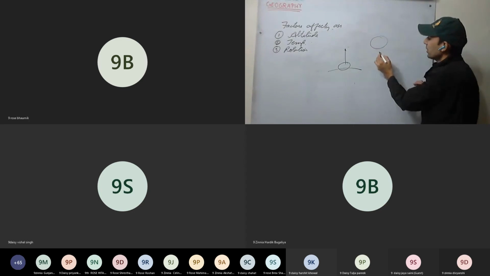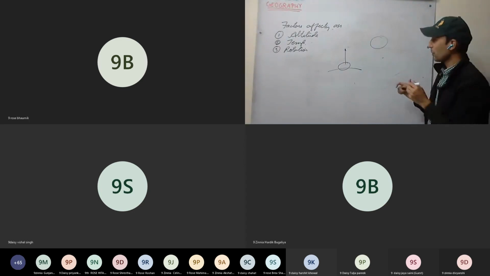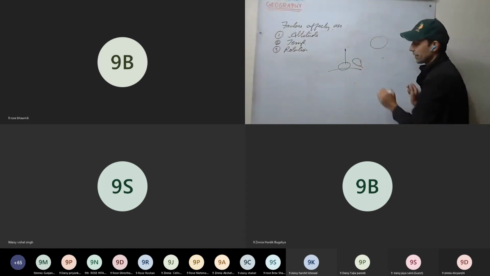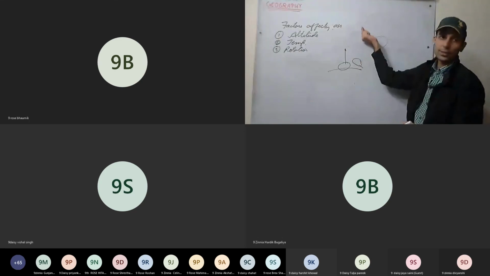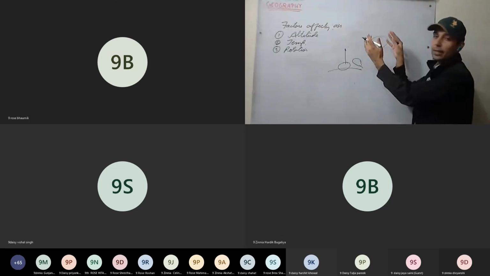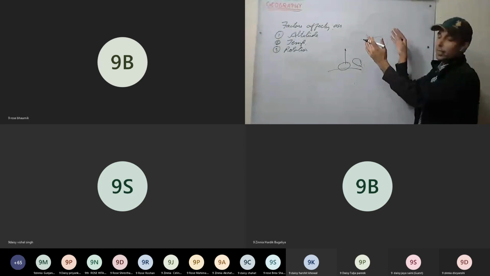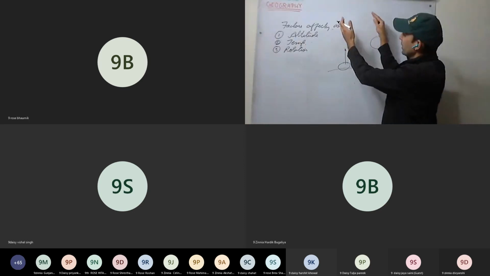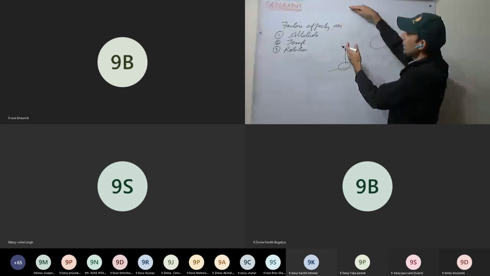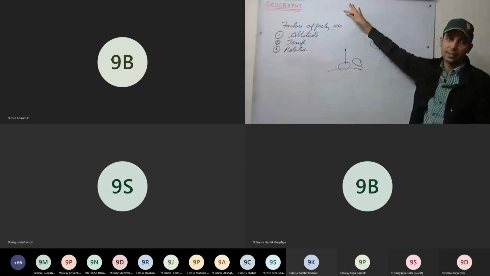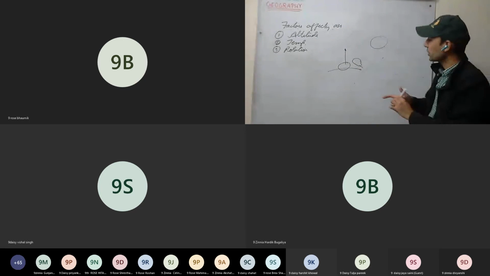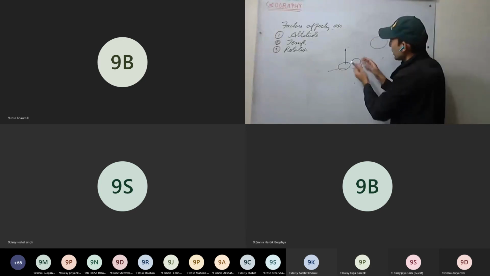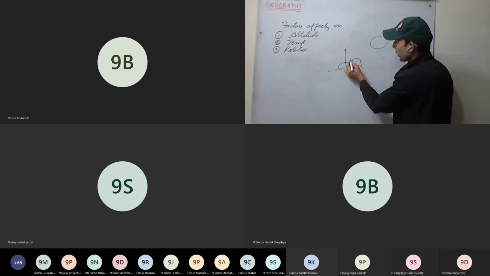Okay, I can give you one example. For example, you have filled a balloon with air. Now, as you take it along the altitude, you will see it is increasing in size. It will keep on increasing in size, and at one place it will burst. Because air pressure inside, here, see here, in low latitude, what will happen?